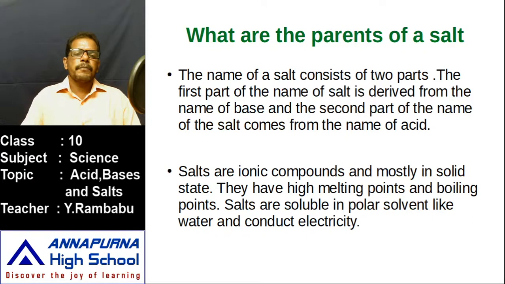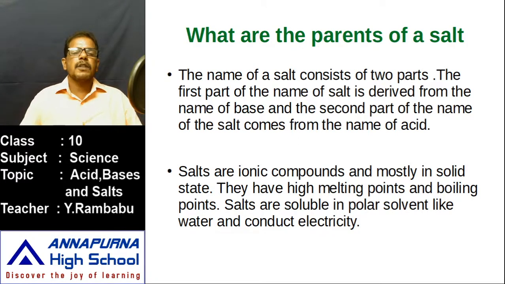And if you observe the physical or chemical properties of these salts, we know the salt is formed from base and acid. Base is the metal part and acid is the non-metal part. Metal part means it is electropositive in nature, non-metal part means it is electronegative in nature. That means always the salt is formed by the combination of oppositely charged ions. Positive ions, metal part; negative ions, non-metal part. The substances formed by the combination of oppositely charged ions are ionic compounds. That's why all the salts are ionic compounds.